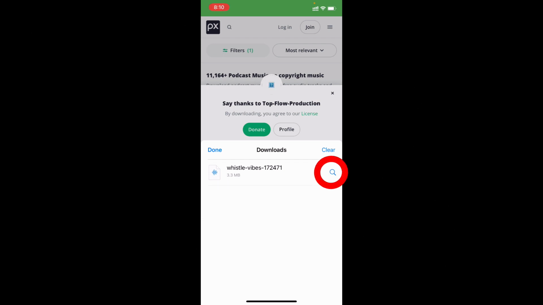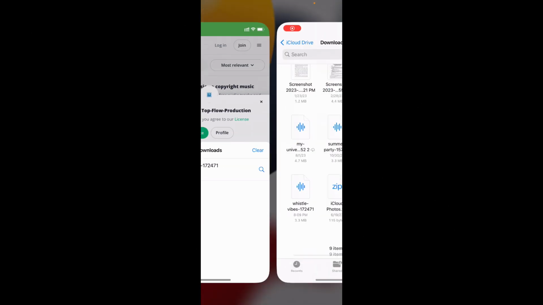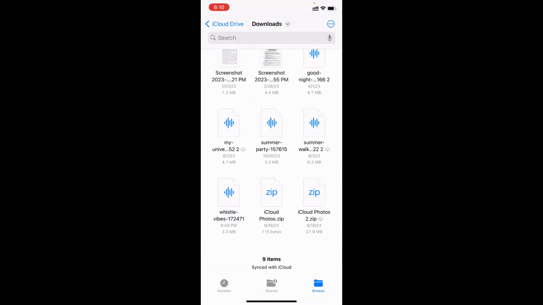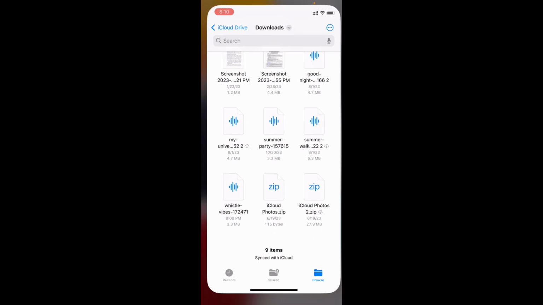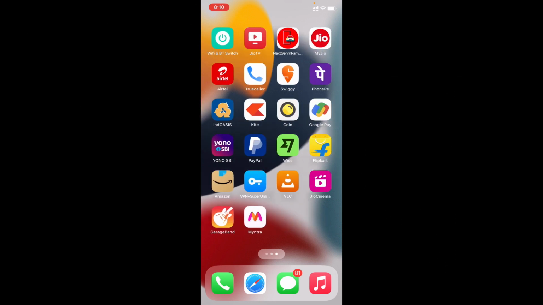Now just tap this magnifier lens. It redirects to the file location. Actually it's under the Files app download section. That's it. Now minimize this and open the GarageBand app. Actually this is an official Apple app. If you don't have this app, go to the App Store and install this GarageBand app. Now open this.